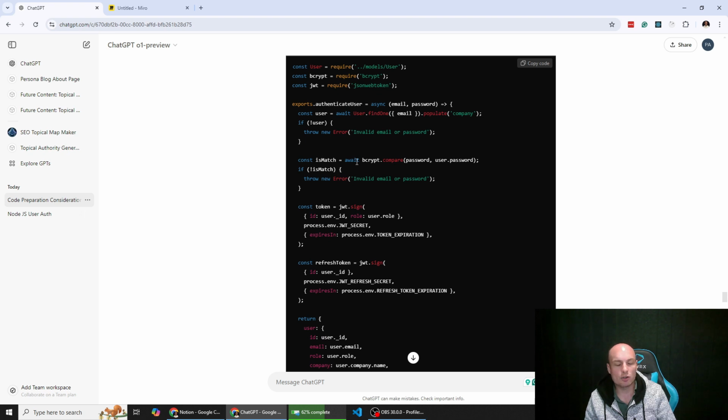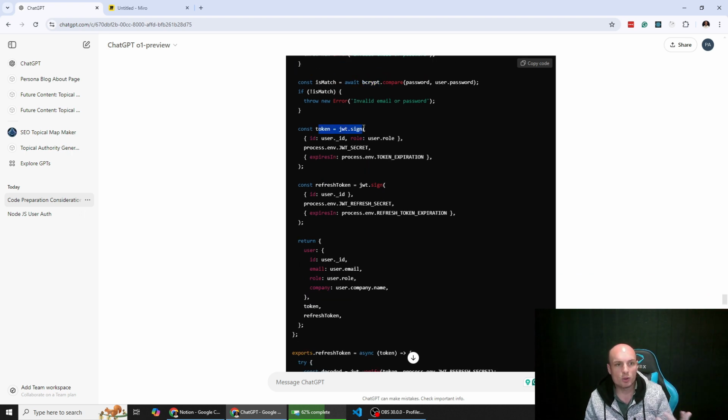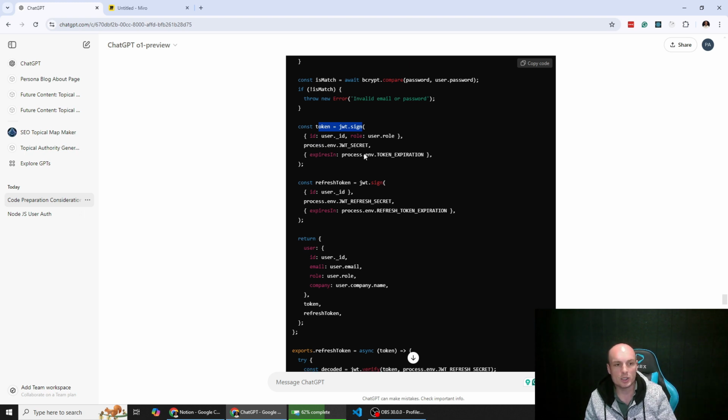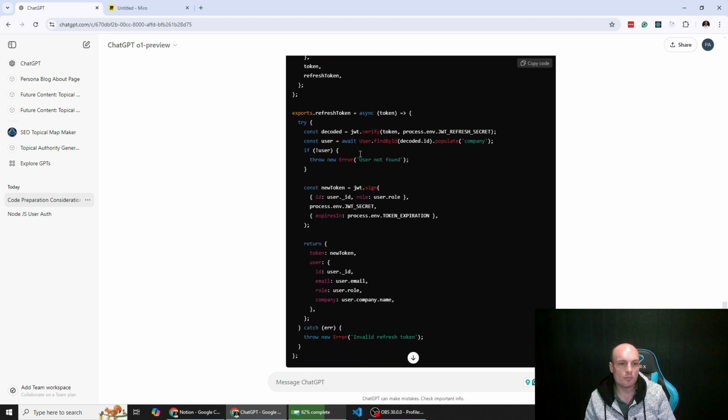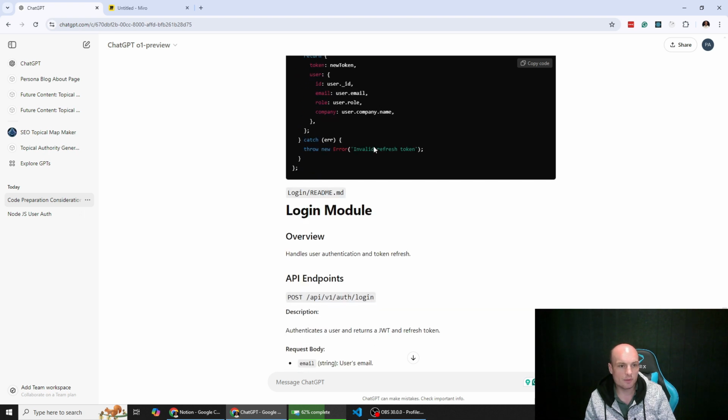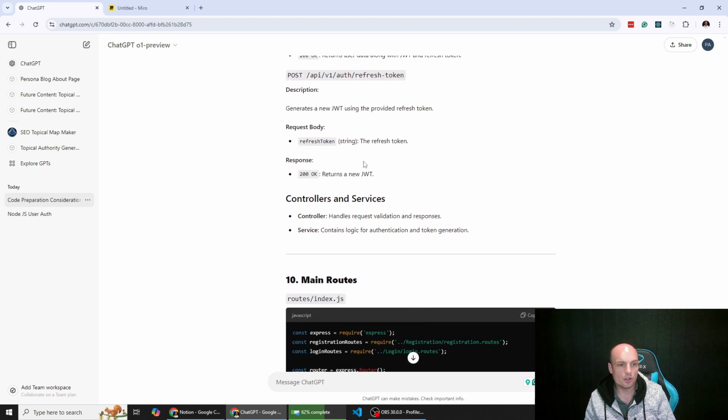If the user is correct, we need to check that their password matches the password stored in our database. But because the password is encrypted, we need to use bcrypt to compare. If it is correct, we assign them a JSON web token so that we can keep them logged in. Same thing with the refresh token there. So it's providing a description of the login module.